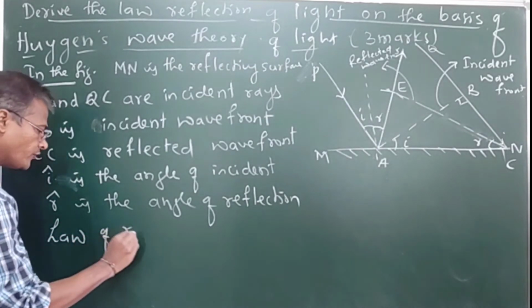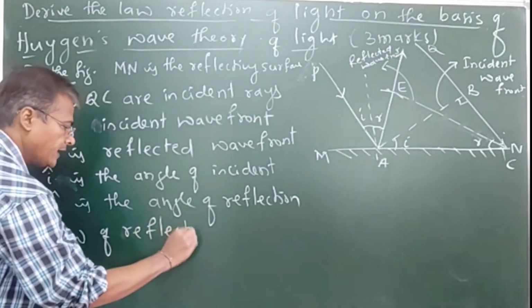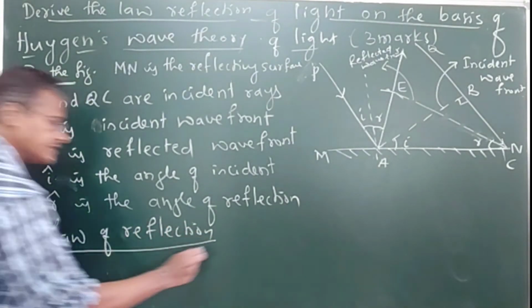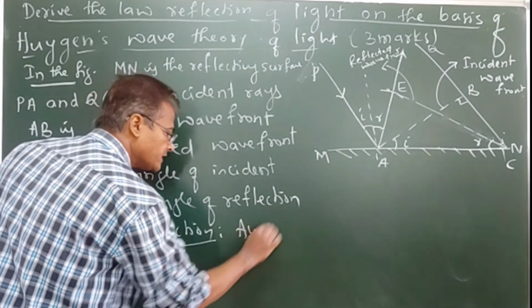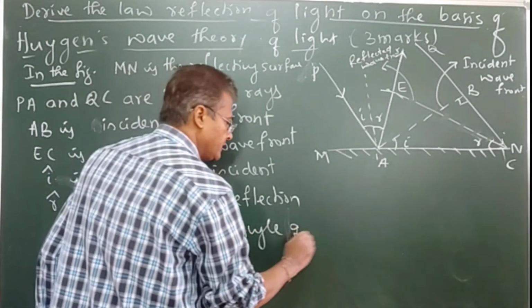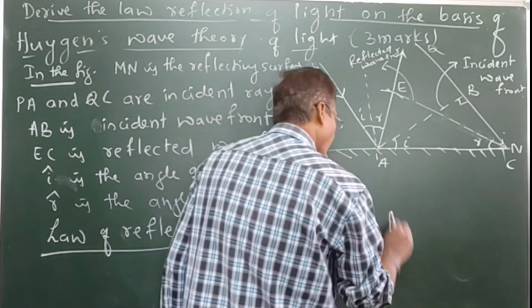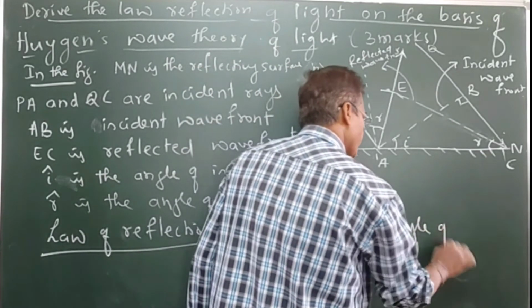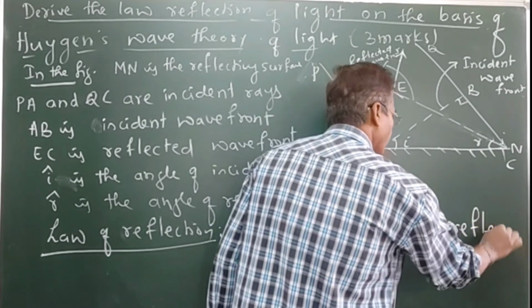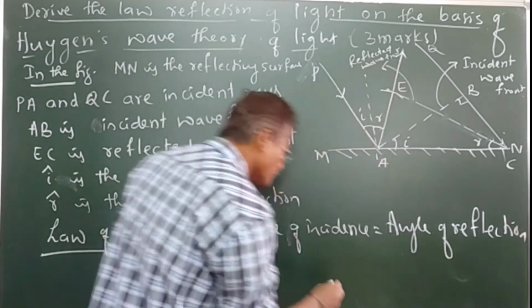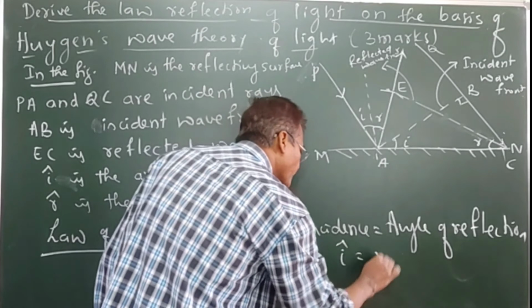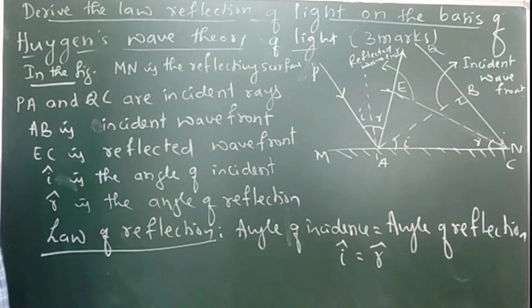The law of reflection says that the angle of incidence is equal to the angle of reflection. So that is I cap is equal to R cap. Angle of incidence is equal to angle of reflection. That is the law of reflection.